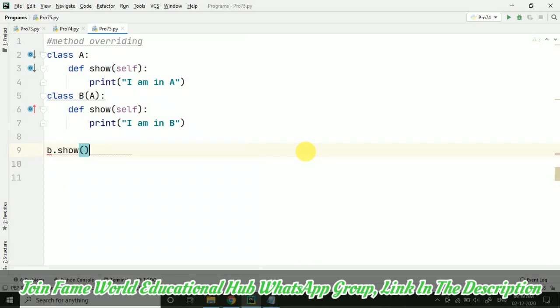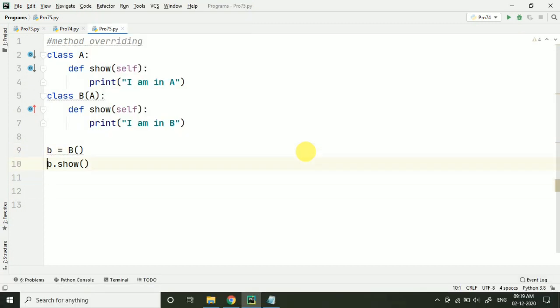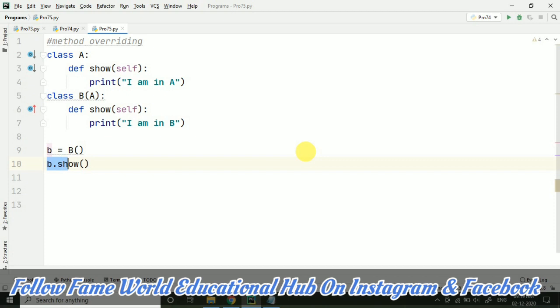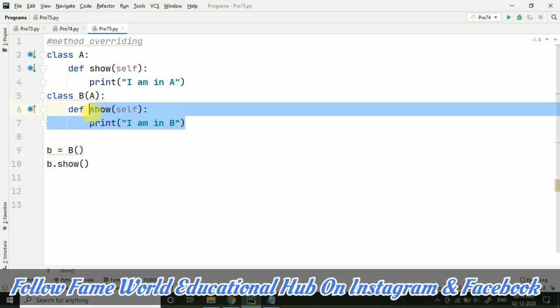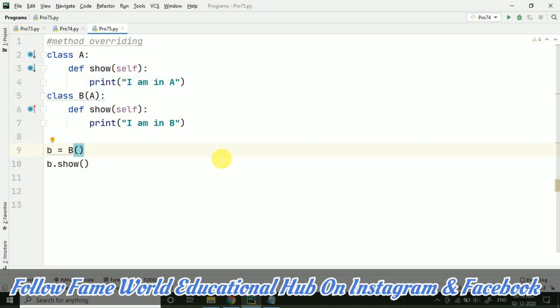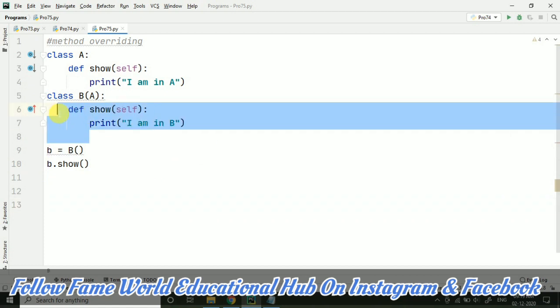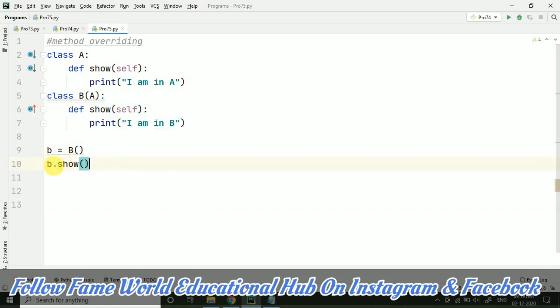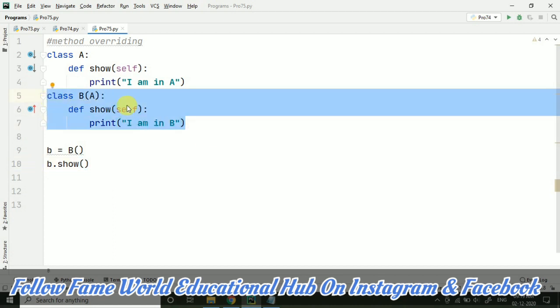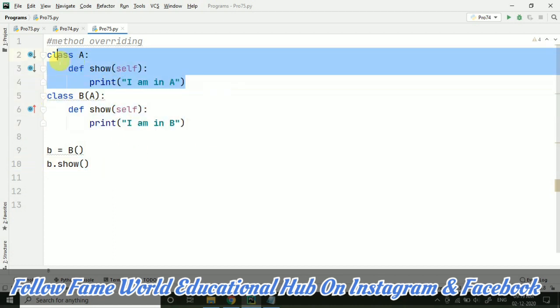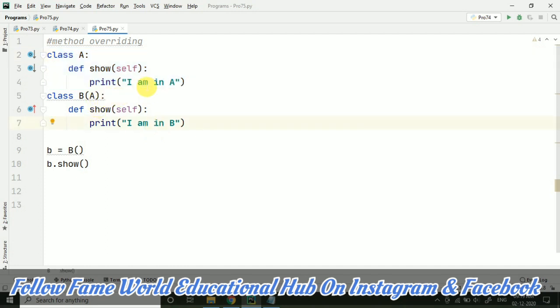Now because I have inherited it, we will be able to access this method. Now the question arises, sorry, I should create the object of class B. So the question arises: when I call b.show, which show will it print? Pause the video and write your answer in the comment section. If I'm calling b.show and both have a show method with the same parameters and the inheritance is also going on, what would be the output? Pause the video and write it in the comment section.